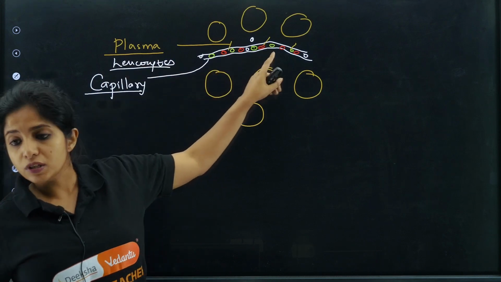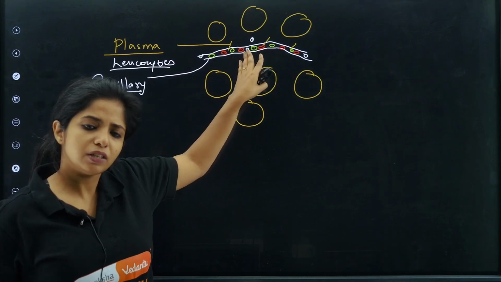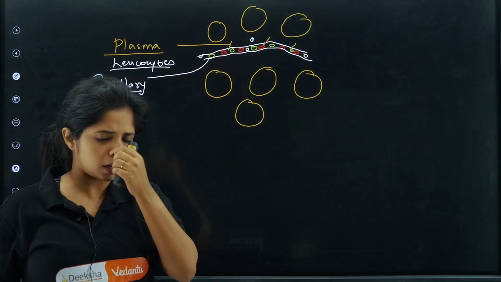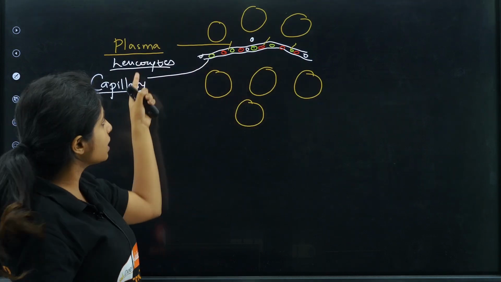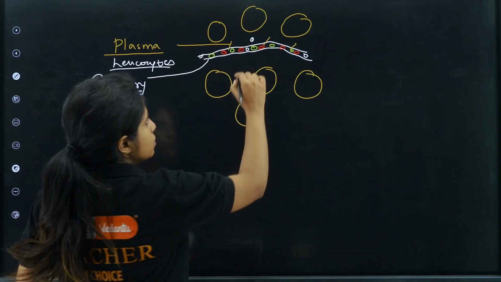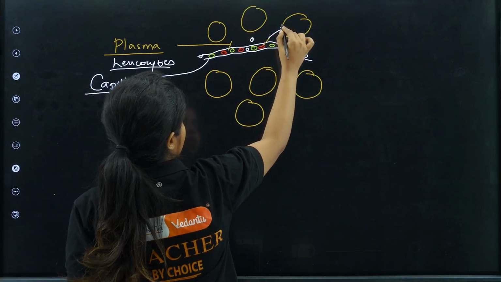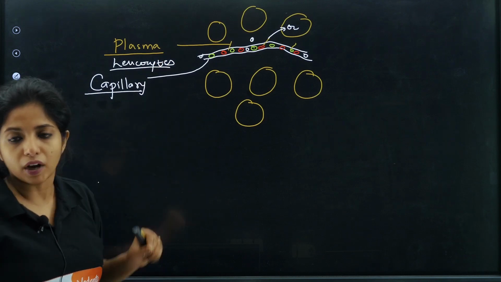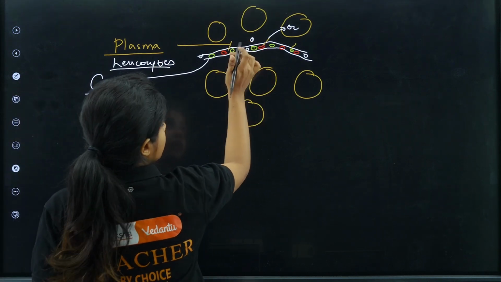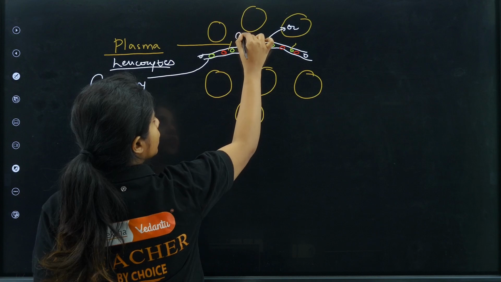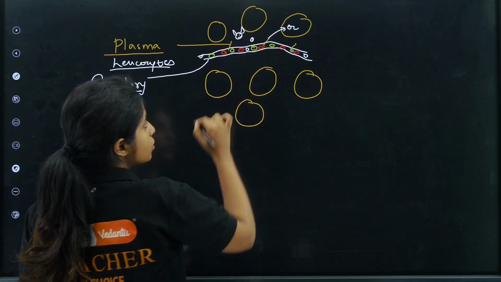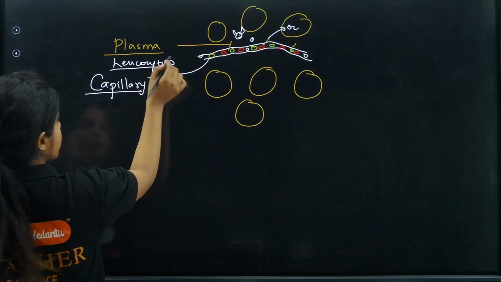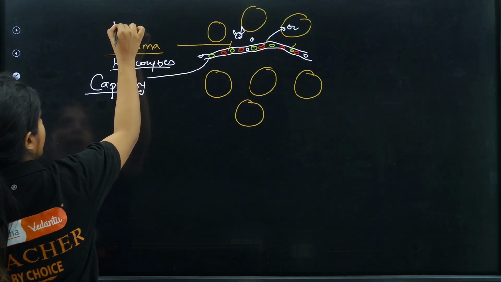What about the thrombocytes and erythrocytes, ma'am? They do not come out. They stay inside only, and they will go join a vein and things like that. They are in regular motion. But these guys, they come out. Over here, transport and everything is taking place. Oxygen is moving out and everything that is taking place for sure. But these guys are also moving out, and sometimes the pathogens which are there in the blood also kind of move out. Pathogens as in anything that can cause trouble. So what all do you have? Plasma, leukocytes, and then you have certain pathogens also.